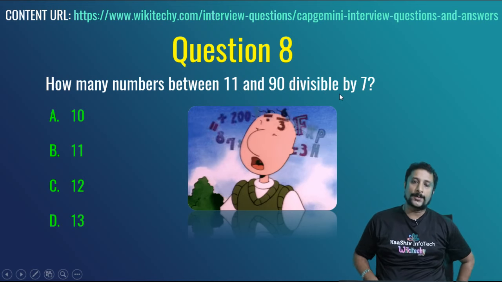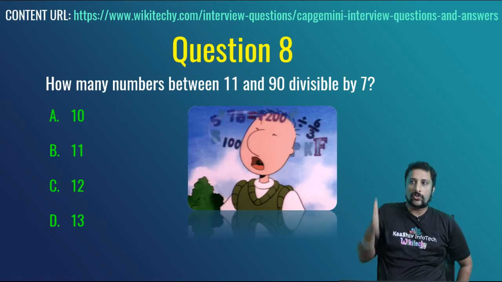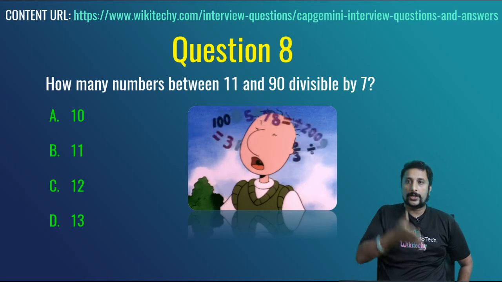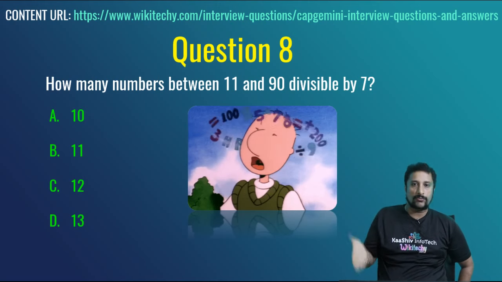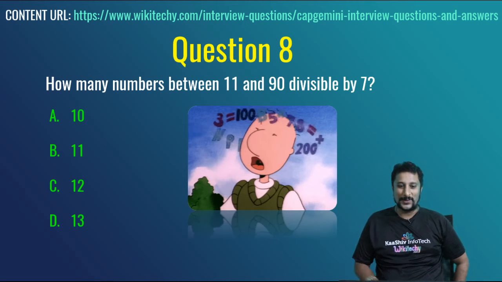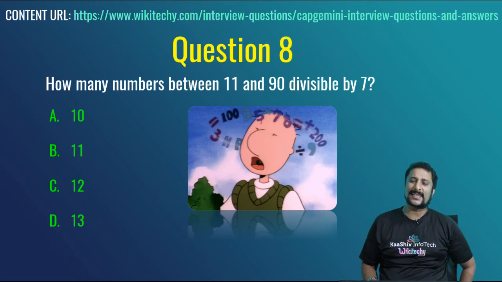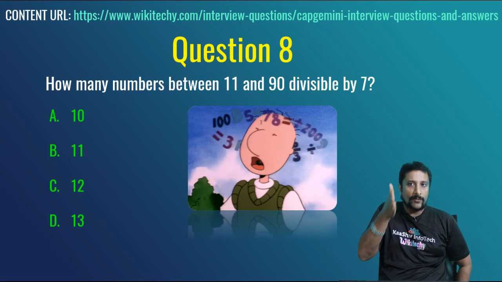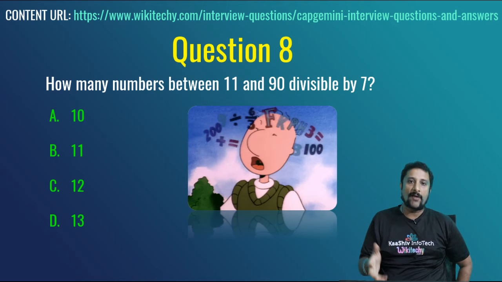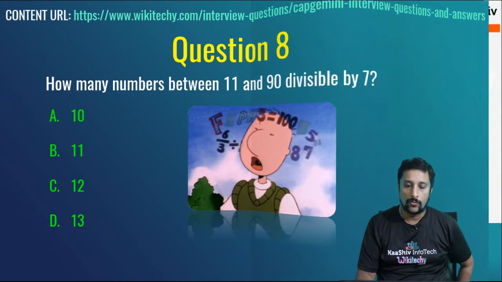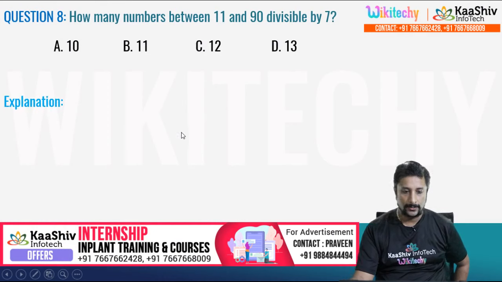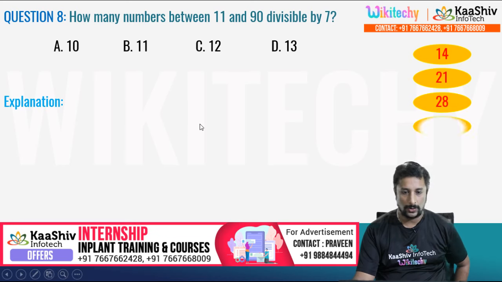So you may ask me a question like, sir, we can have 14, 21 divisible by 7, right? 14, 21, 28, 35. You can do it manually also. But this is kind of an arithmetic progression, because if you have consecutive numbers and the difference is the same, you will have an arithmetic progression formulation. This is the formulation: a plus n minus 1 into d, or something like that. You have the formulation here.